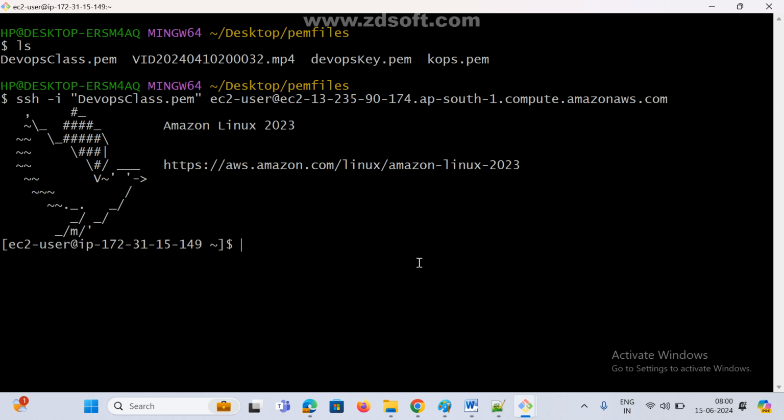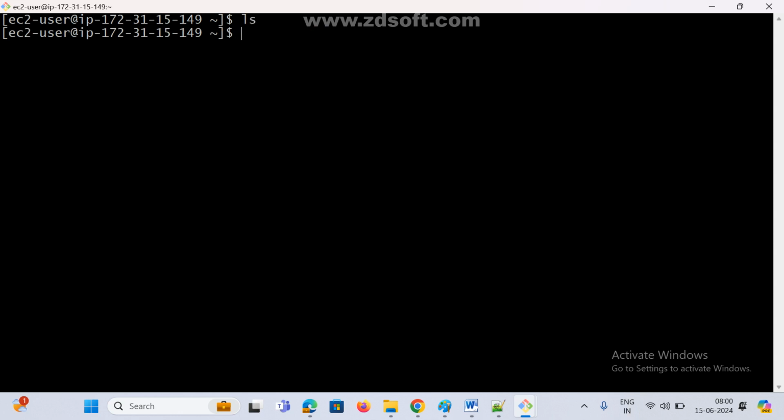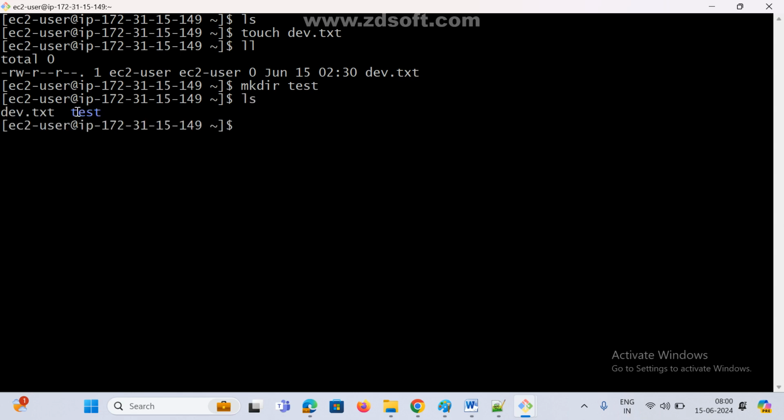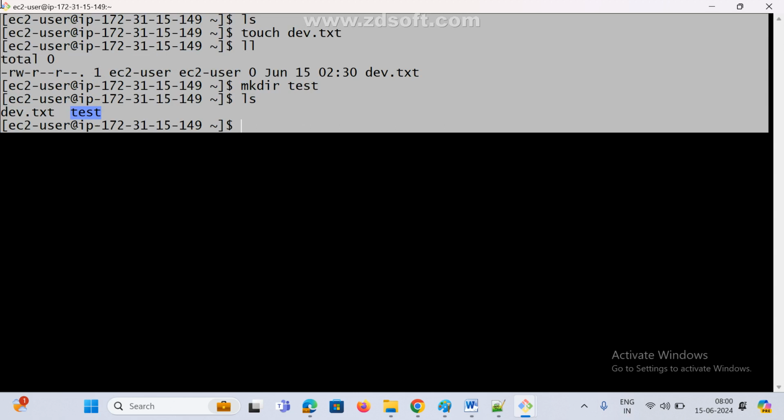Now remaining story is the same only. Now see here, ls. For example, I want to create one file. See here, touch space file name, dev.txt I have given. Now check whether the file is created or not. See here, dev.txt file, whatever you want. For example, I need one directory: mkdir test. Now see here ls, this is the directory, this is the file. Now my Linux instance, my Linux server is ready, my machine is ready, my operating system is ready.